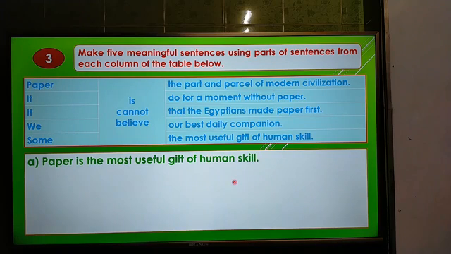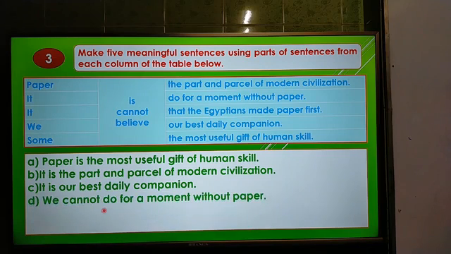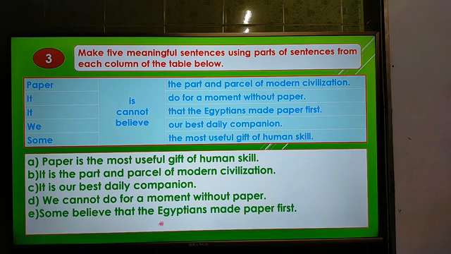Then the second one will be, it is the part and parcel of modern civilization. Then the third one, it is our best daily companion. Number 4, that means number D, it will be, we cannot do a moment without paper. And the last one, some believe that the Egyptians made paper first.